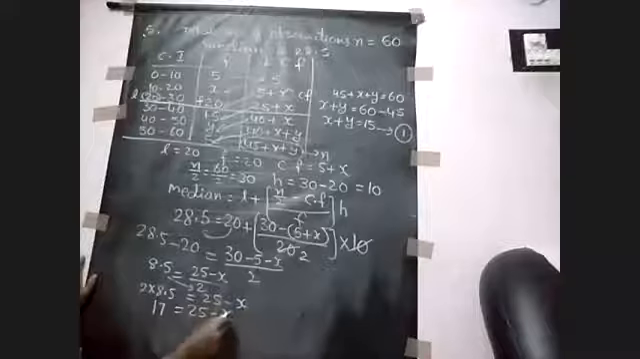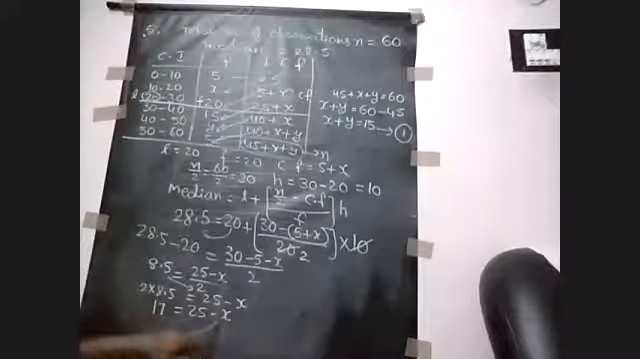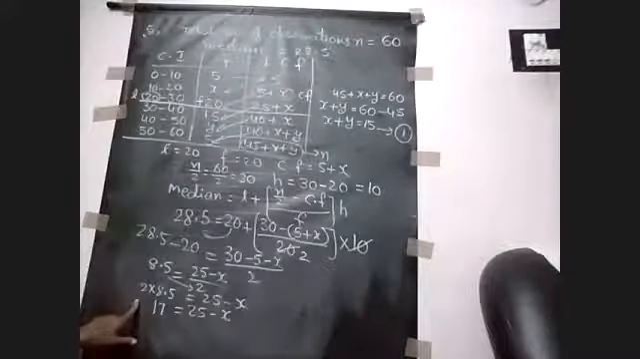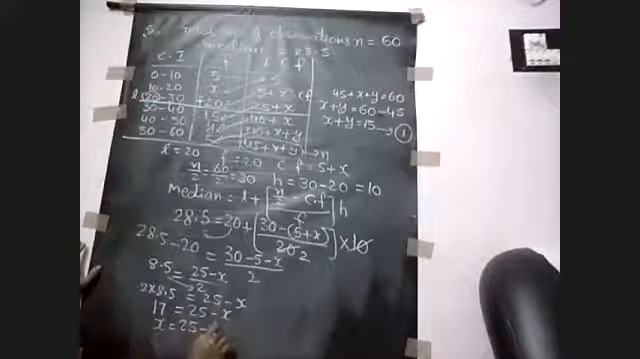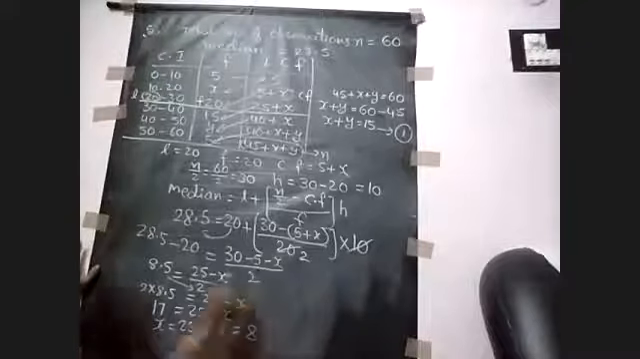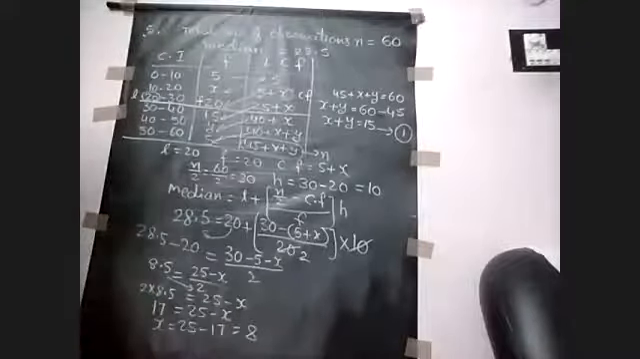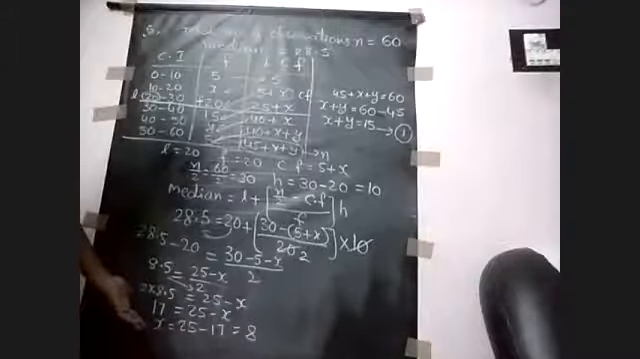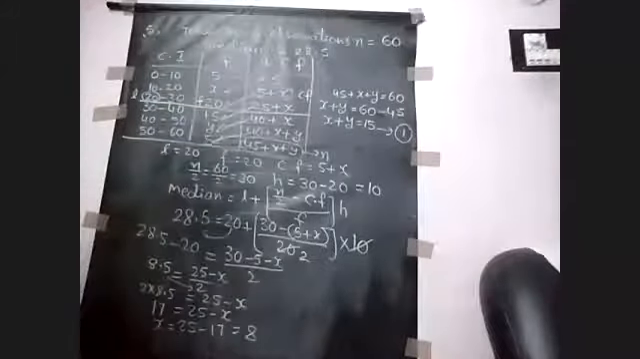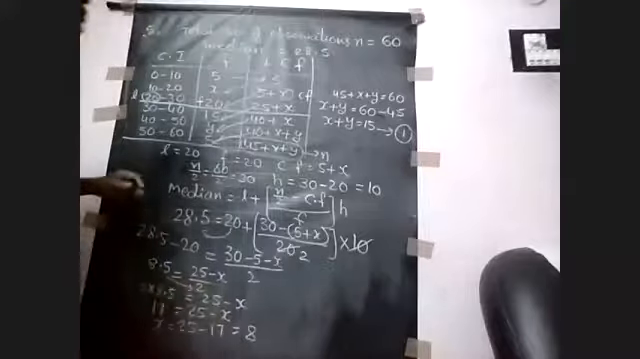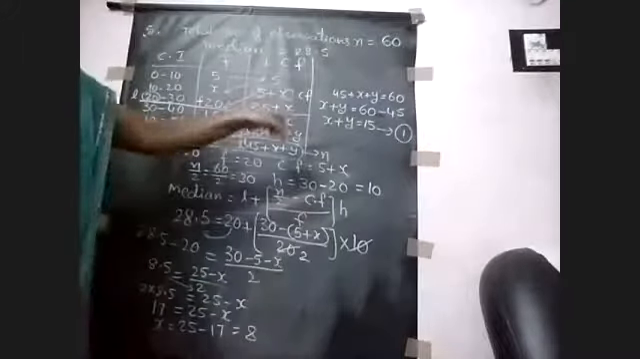And we transpose minus x to the LHS. Minus x will go to that side and become plus x. So x is equal to 25 minus 17, that is 8. Okay, so here we get the x value as 8, and we have to find the other variable, that is y. So substitute in equation number 1.